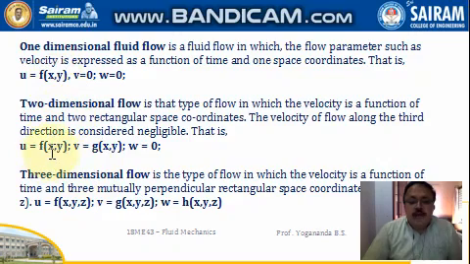Now, if the velocity is shown as a function of two space coordinates, here we are taking the x and the y axis. u is f of x, y and v is g of x, y. The third coordinate, that is z axis w, is ignored. Then three-dimensional flow. We are taking all the components of velocity in three directions, x, y, and z. So u, v, and w are shown.